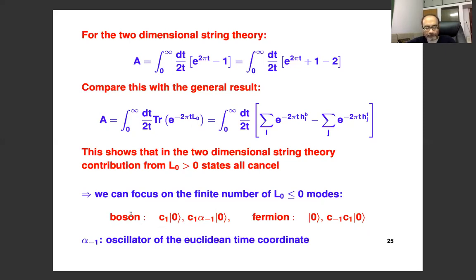For bosons, here are the bosonic open string states with L0 less than or equal to 0. This is the tachyonic mode with L0 equal to -1. And this, in fact, is the massless mode, or the zero mode, that corresponds to translation of the D instanton in the time direction. So alpha is the oscillator of the Euclidean time coordinate, and this is L0 equal to 0. And here are the two ghost modes, the ghost fields. The fermionic modes are the vacuum as well as C1 and C minus 1 acting on the vacuum. That explains why there are two bosonic and two fermionic modes.